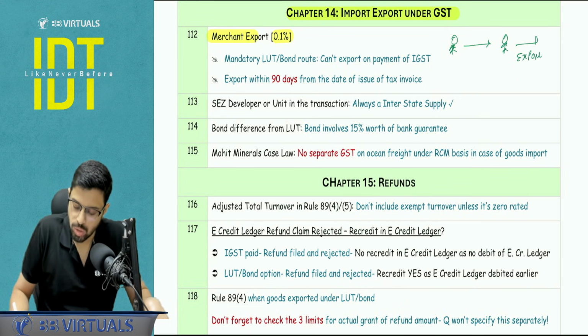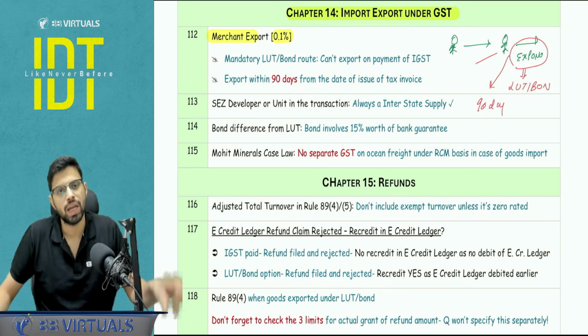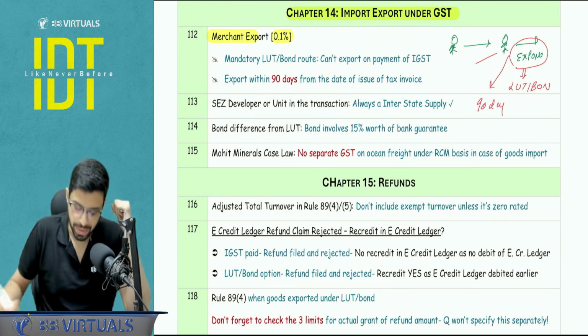So the 2 points to be noted here: this export cannot happen under payment of IGST route, LUT route or bond route is mandatory. And second, this needs to happen within 90 days from the issue of the tax invoice in which the 0.1% GST is applied, right?